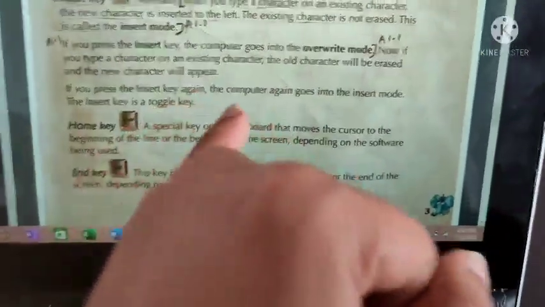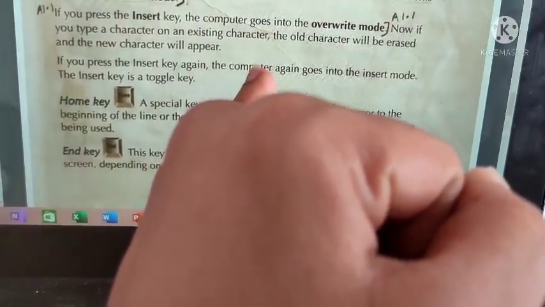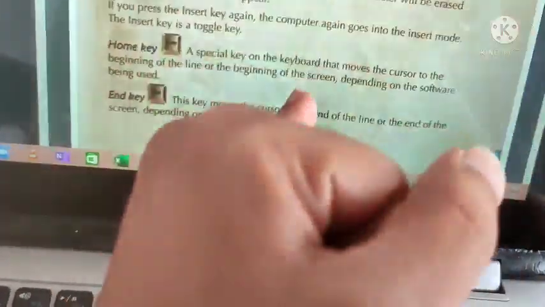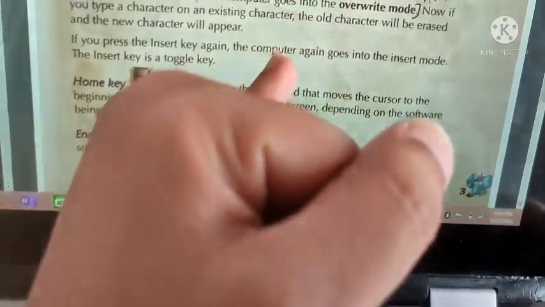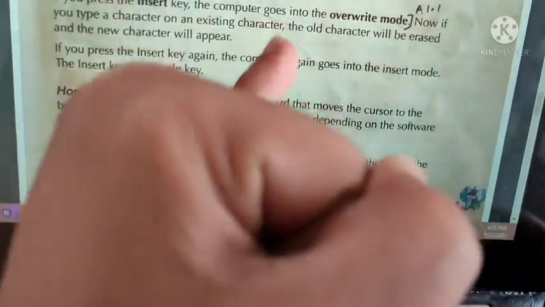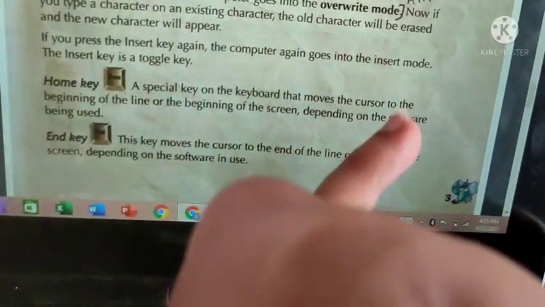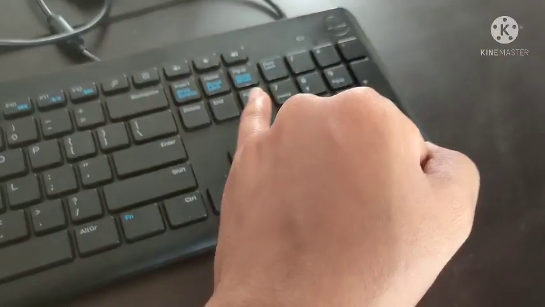For example, take that same word "computer". If you type something in between after pressing the insert key, what happens? That will delete the existing letter. For example, near M if you write I, that will delete the existing letter. It will delete P and I will be displayed there. That happens when you press the insert key.